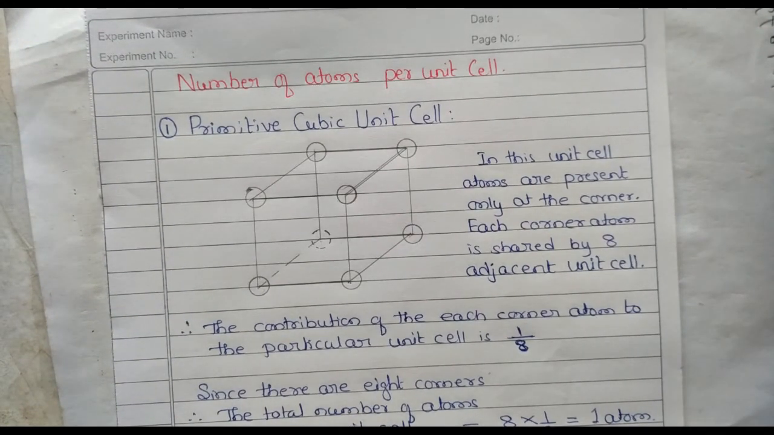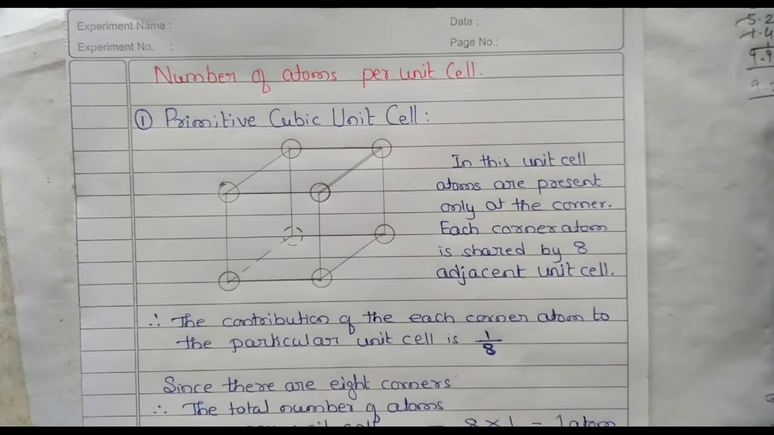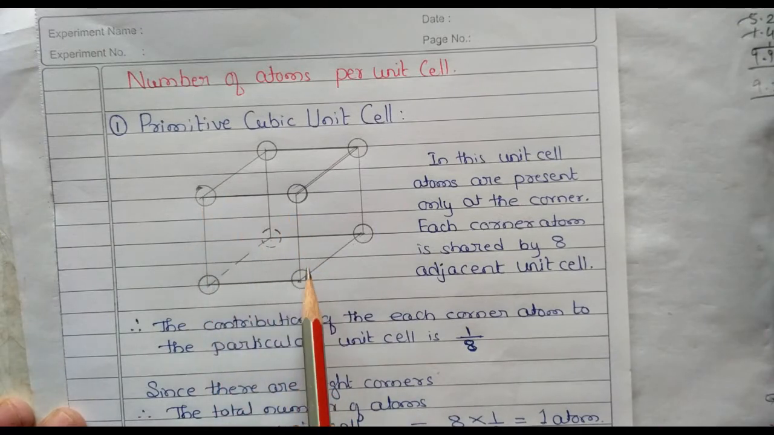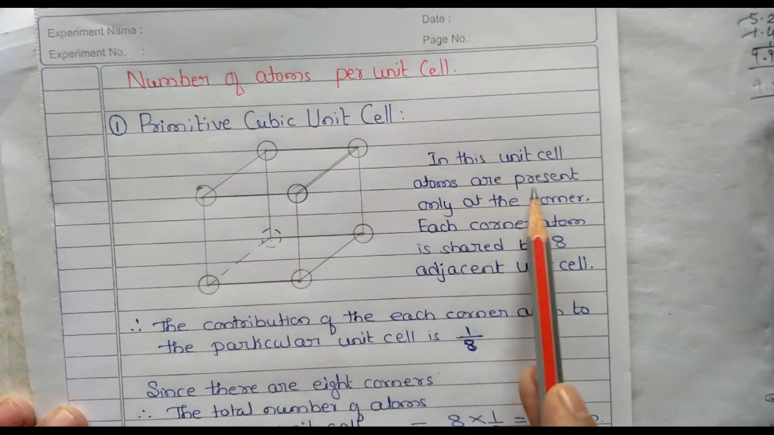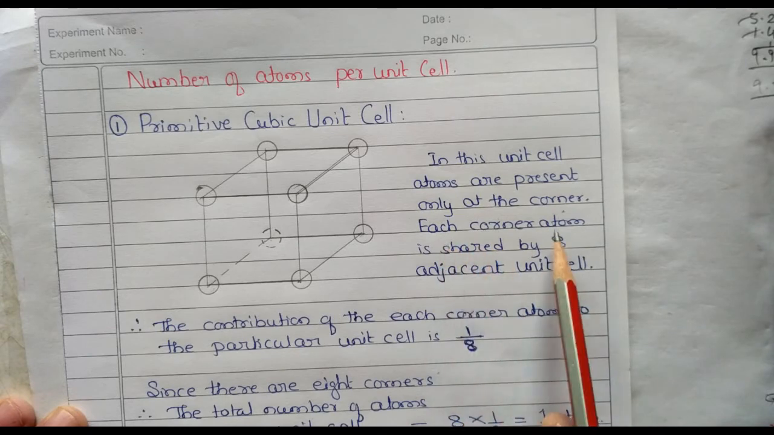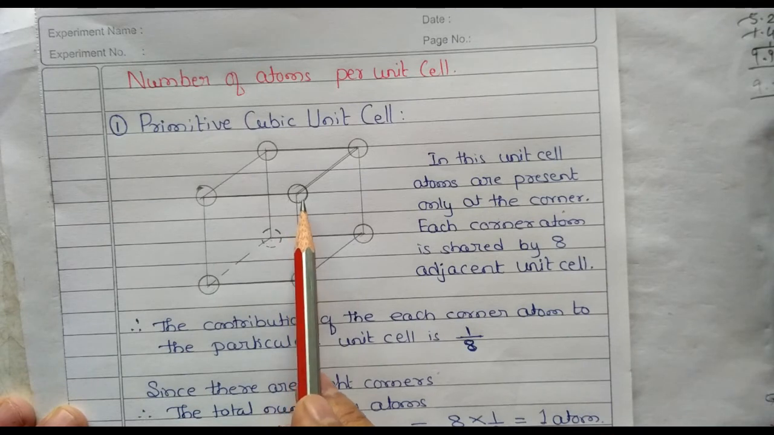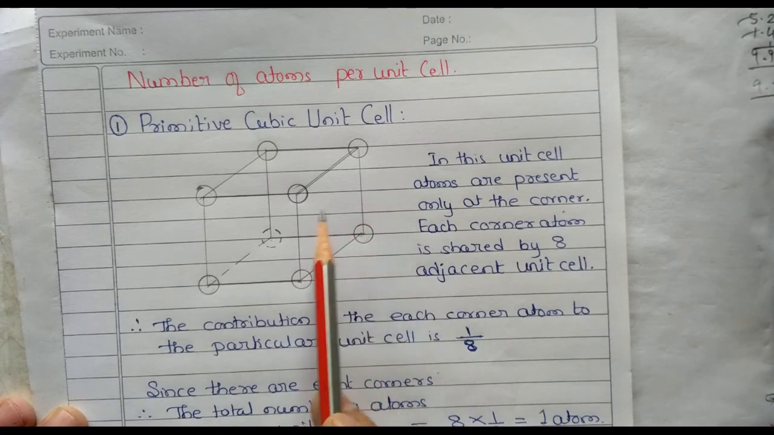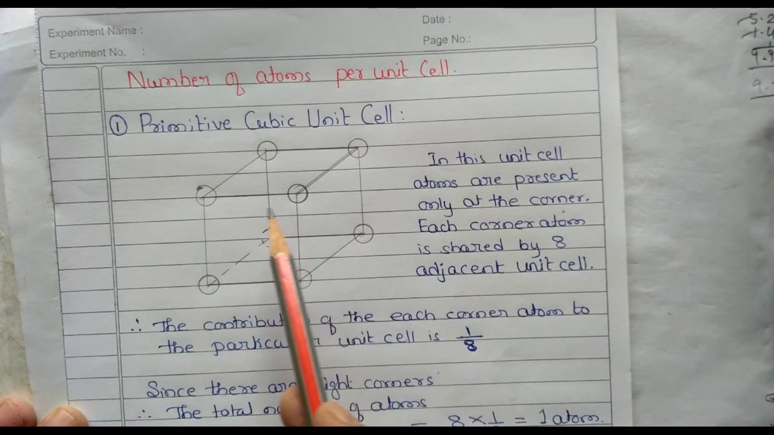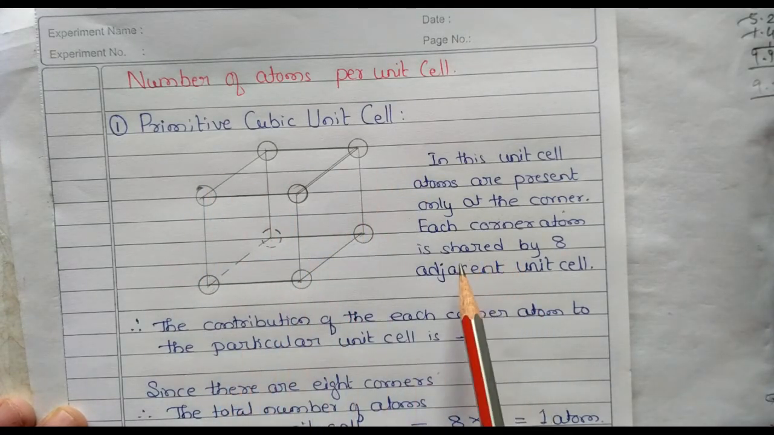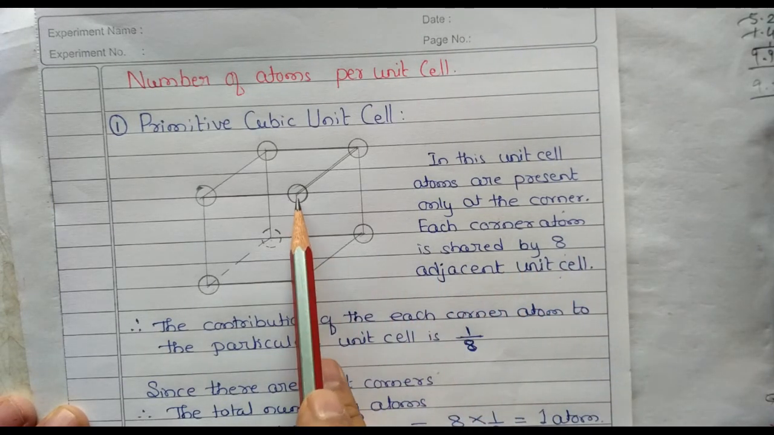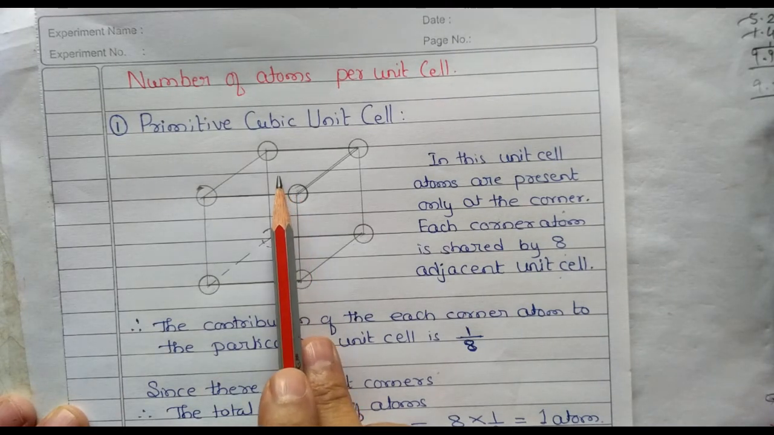For a primitive unit cell, we know the atoms are present only at the corners. Each corner atom is shared by 8 adjacent unit cells. So this atom is shared by this unit cell, and the one adjacent to it, the one in front, and here also, and the 4 unit cells above. So totally they are shared by 8 adjacent unit cells. So what is the contribution of this atom to this unit cell?